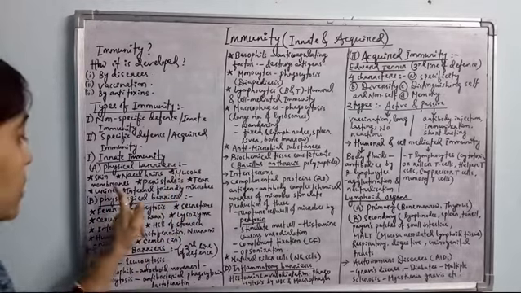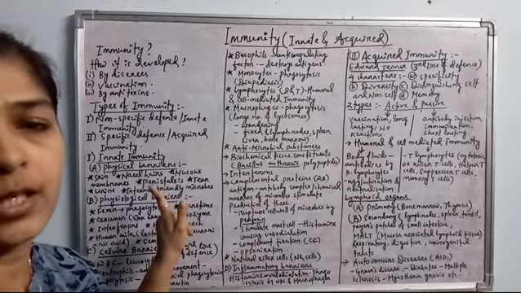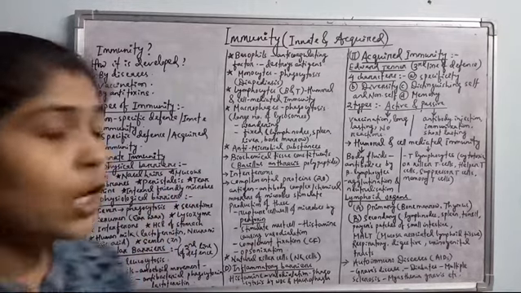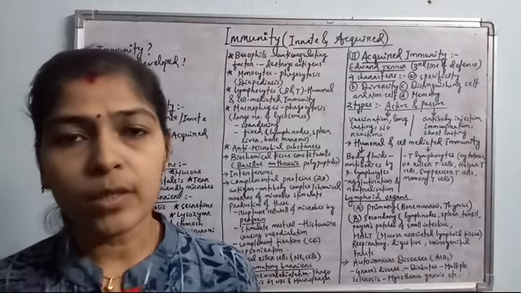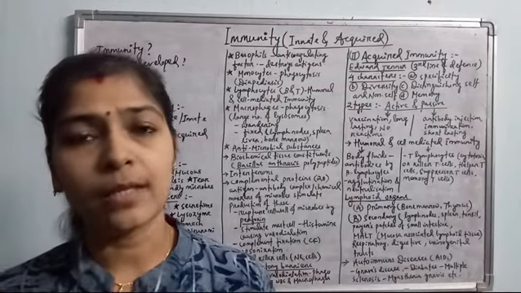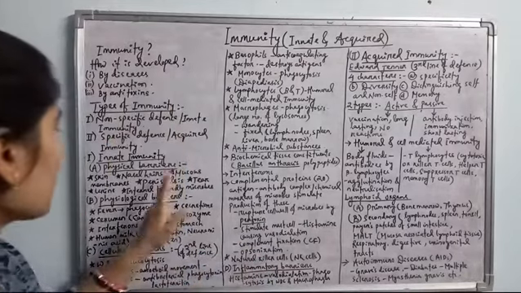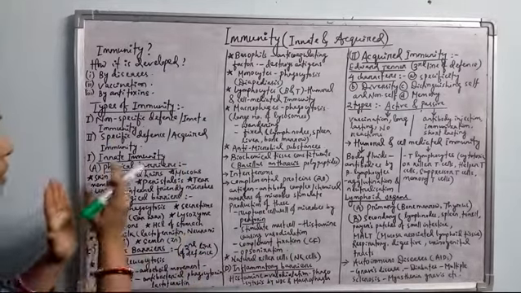Mucous membrane is present in the respiratory tract, in the urogenital tract, and in our digestive tract also. It secretes mucus. Mucus contains lysozyme. It is an enzyme having antibacterial property. So the mucous membranes of the body also act as a physical barrier.